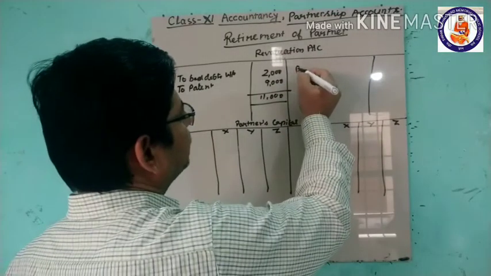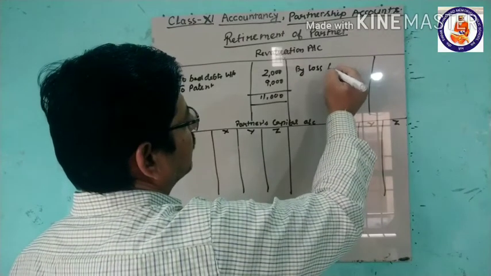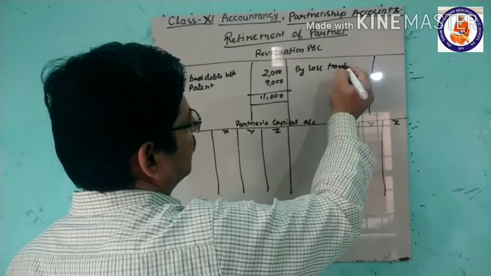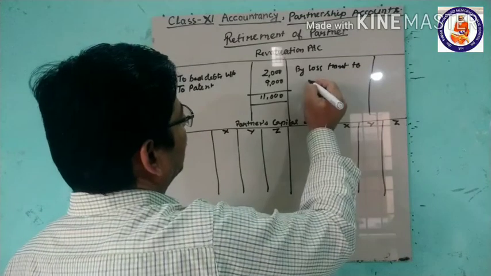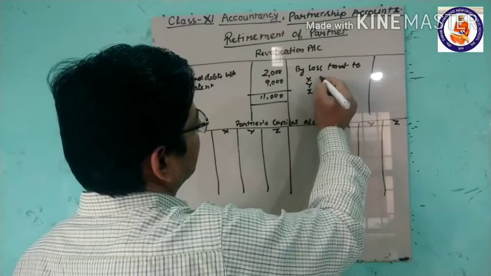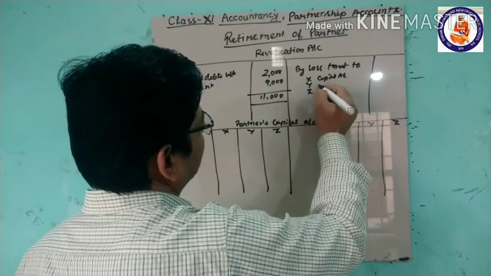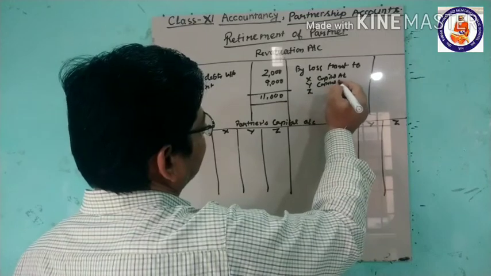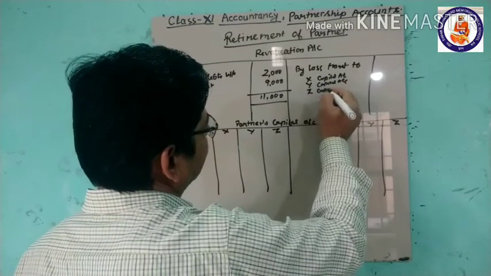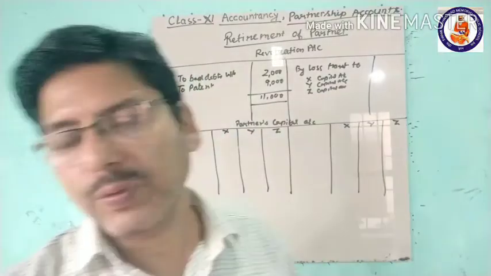So loss transferred to X capital, Y capital, and Z capital account. How much amount is there? What is the profit sharing ratio?